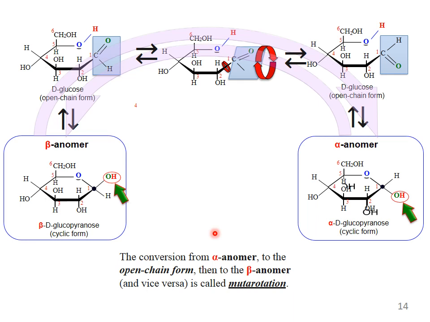Mutarotation always occurs at the anomeric carbon, like this carbon number 1. Mutarotation can only occur at this carbon when there is the possibility of forming one anomer by rotating the bond around the single C-C bond. Then the beta anomer is formed and the alpha anomer is formed. This phenomenon is called mutarotation.